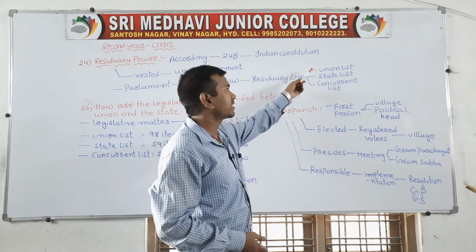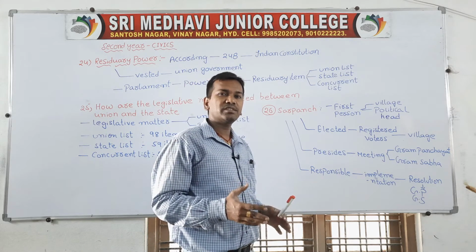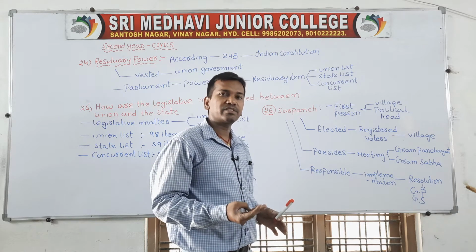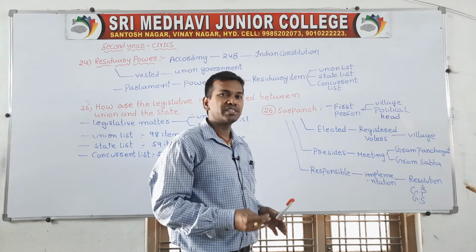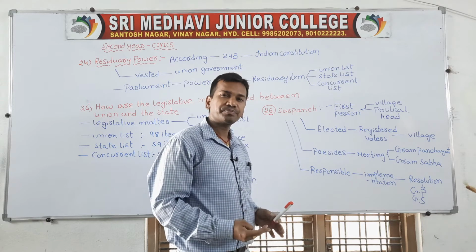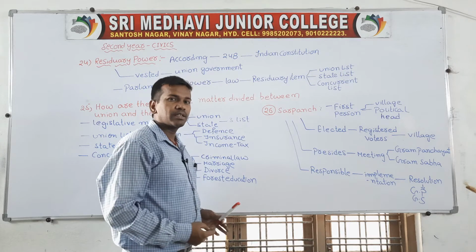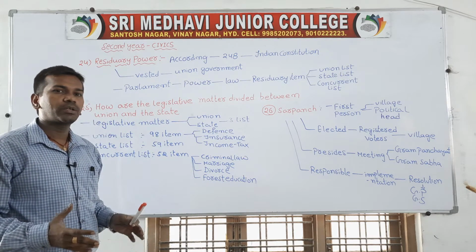Residuary items means defense, railways, atomic energy, nuclear power stations, national highways, or central institutes like IIM. In this field, the central government has the right to make the law.